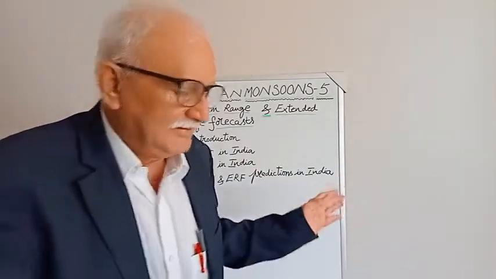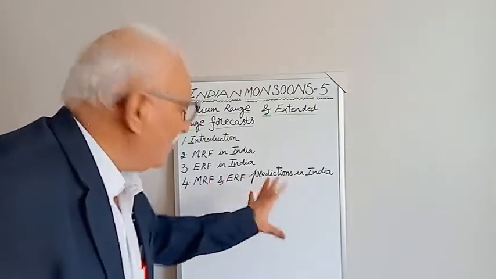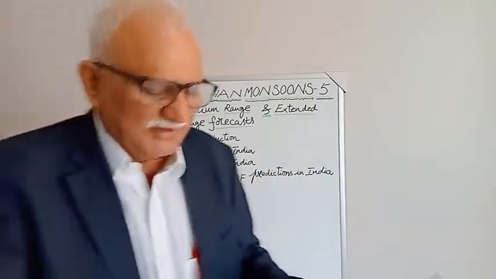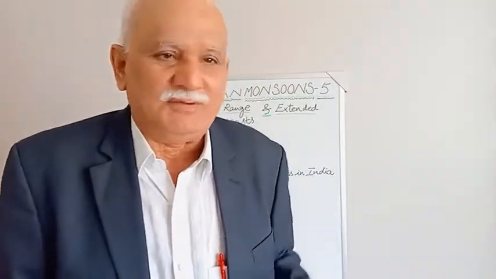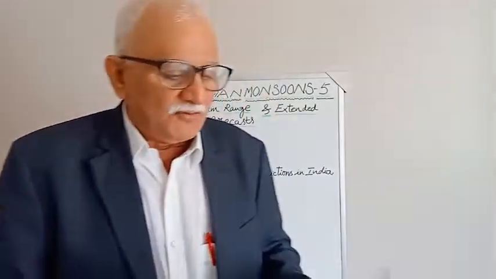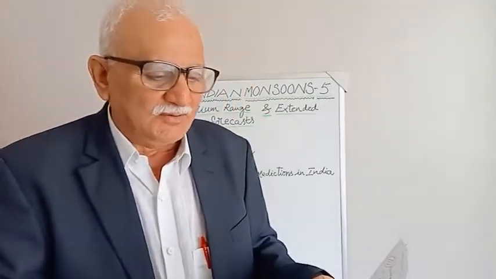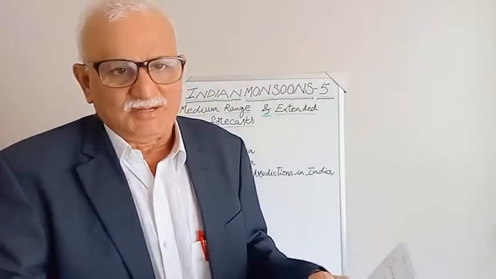Now, extended range forecast prediction. Extended range or medium range, how is it predicted? Very simple and interesting. From the agricultural meteorological point of view, not from the general climatology point of view, the forecast products from general circulation models are being effectively used. General circulation models, number one.